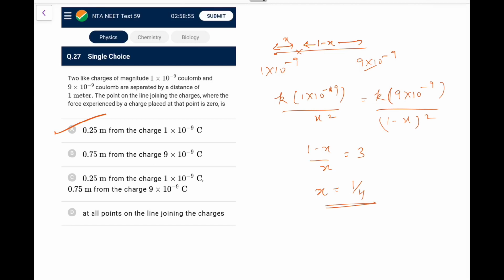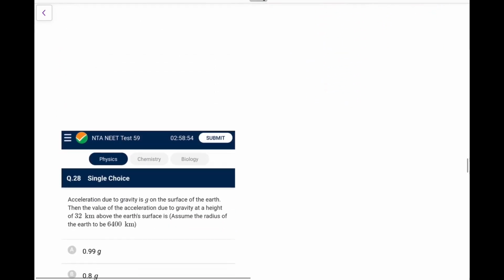And B is also right. Okay. C is also right at all the points. So going by this, the most appropriate would be this one, because 0.25 meter, 0.75 meter should be left or right anywhere, so in between. So the most appropriate one is C, though A and B appeared also as close. So you need to check the options carefully. So C is the most appropriate one in that respect.